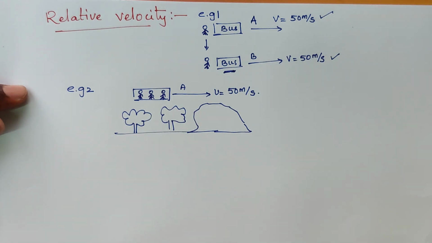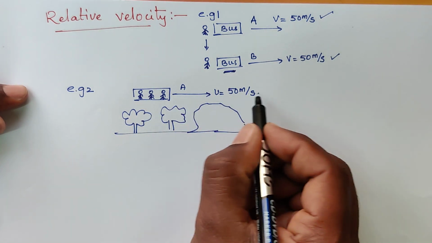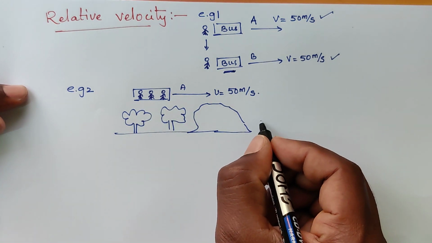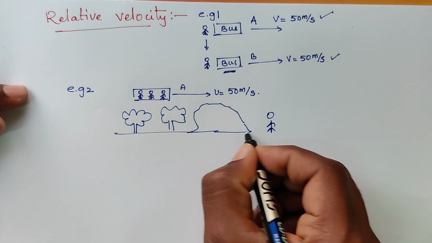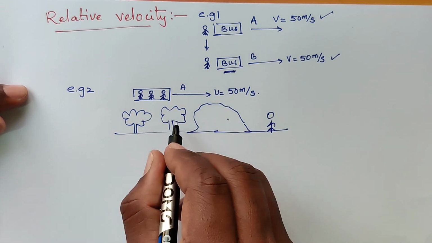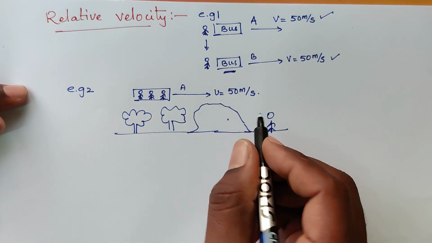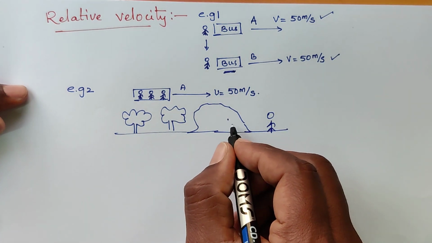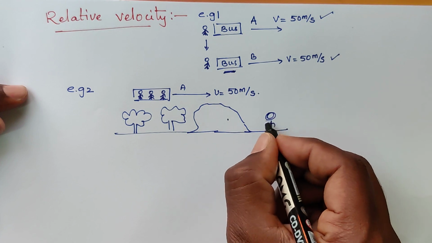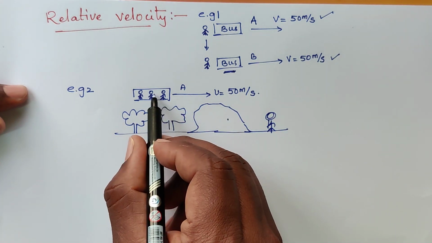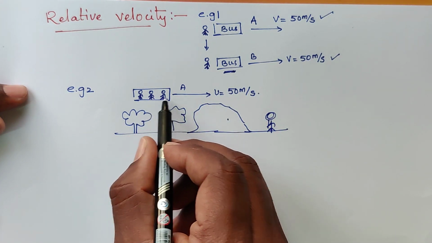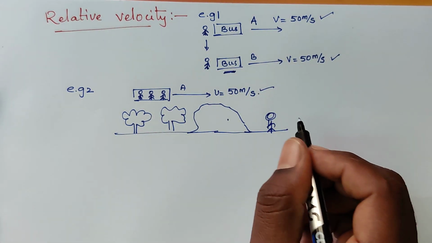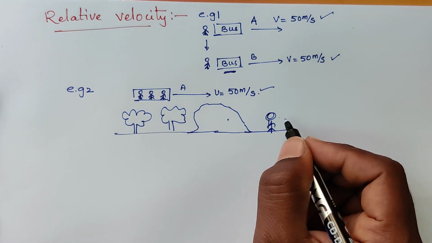When you are moving towards the right, a person who is on the road can see that these trees and mountains are at rest. And when this person observes you, he can say that you are moving with a speed of 50 meter per second relative to a person who is on the ground.